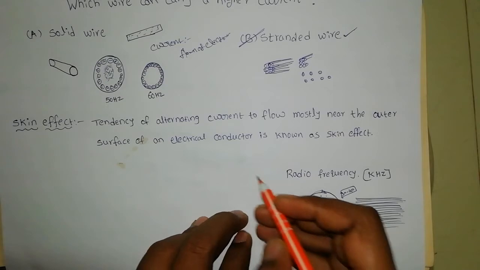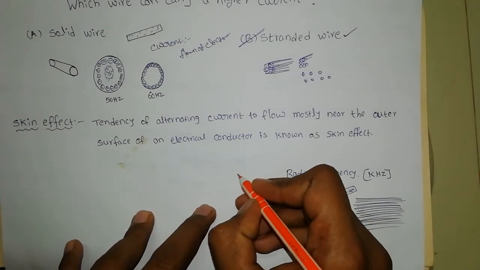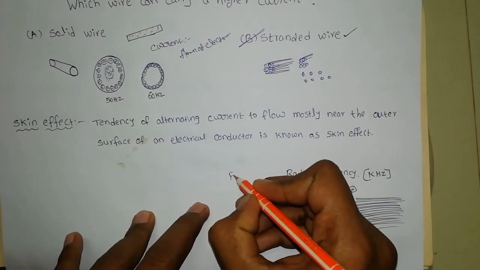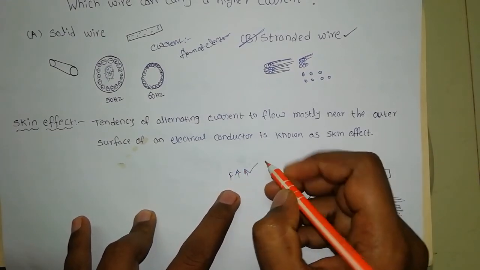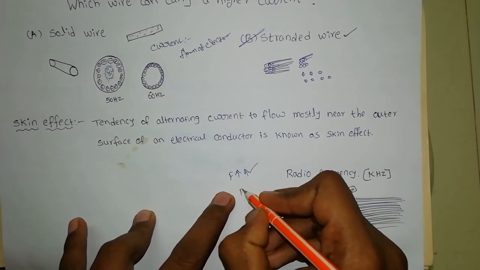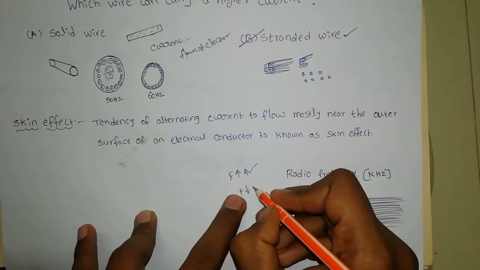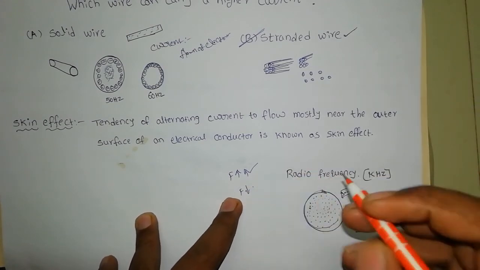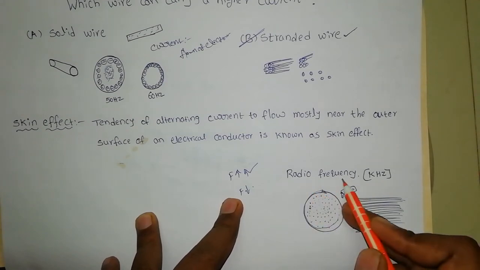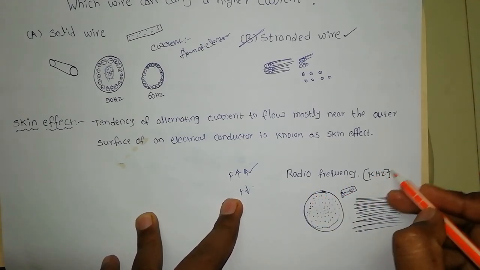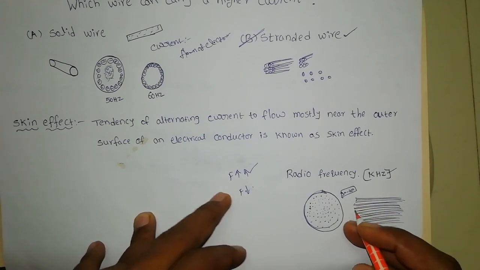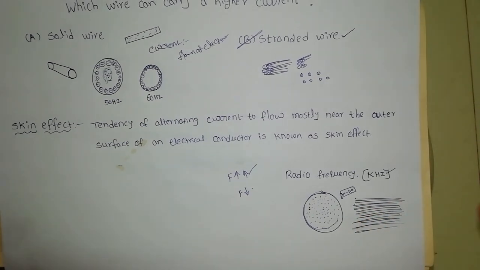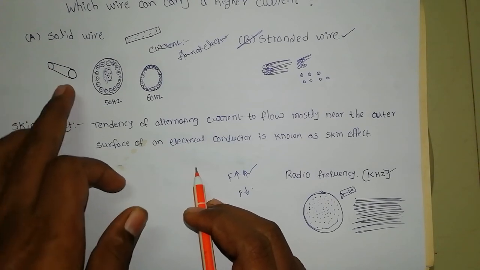In this skin effect, if the frequency increases, skin effect also increases. If frequency decreases, the skin effect will decrease. That's why in radio frequencies, in kilohertz now, they go with very small conductors, and for low frequency cables they prefer solid wire.